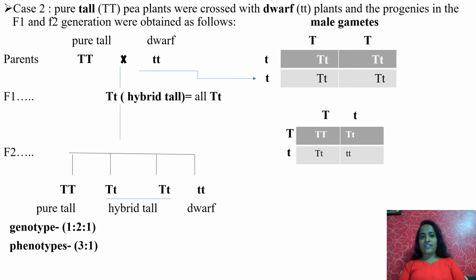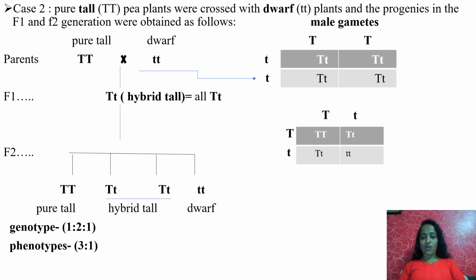You can take it as male or female, that's your wish. So in the F1 generation, what are the possible gametes which produce the tall as well as the dwarf form? Capital T and small t. If you cross them, you will get capital T and small t in all. See the first Punnett square: all 4 plants are tall, capital T, small t.